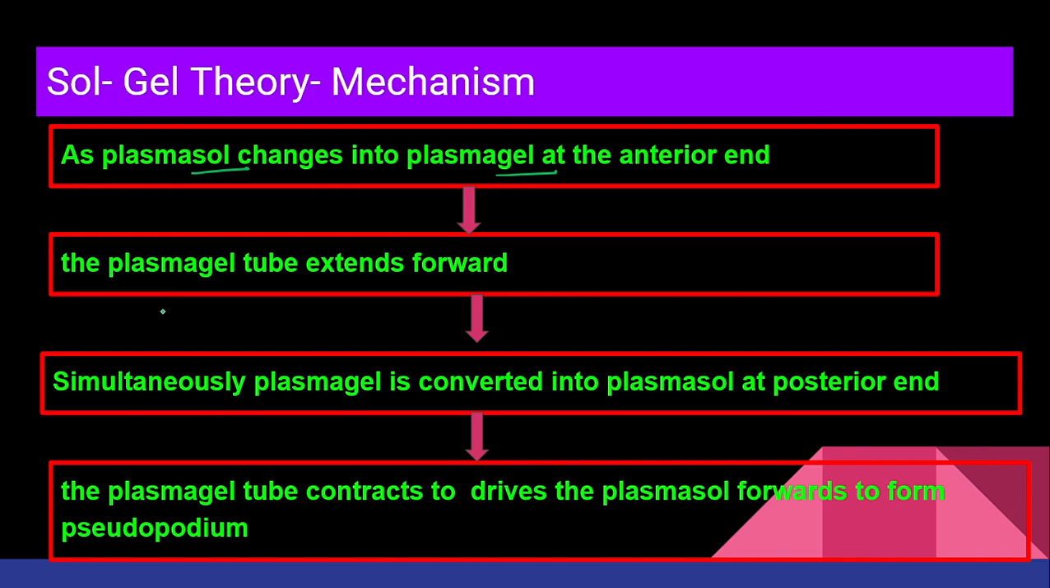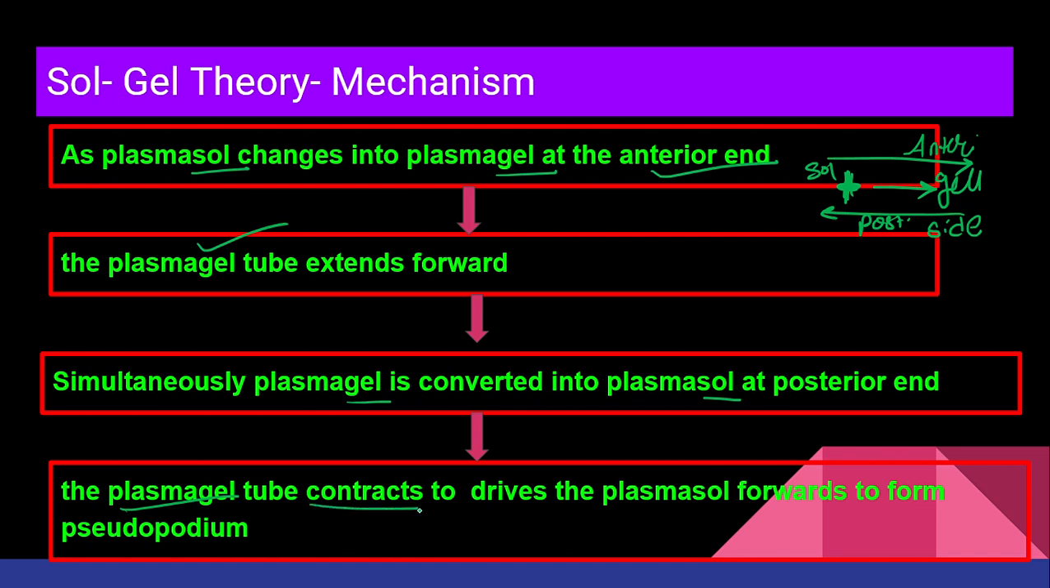Now see here, plasma sol is changed into plasma gel. Simultaneously, plasma gel is converted into plasma sol. We have already studied this. So sol to gel will happen at the anterior side, and gel to sol at the posterior side. This plasma gel tube present over here will contract. That's why there will be movement of plasma sol ahead. See here, the plasma gel tube contracts to drive plasma sol forward.